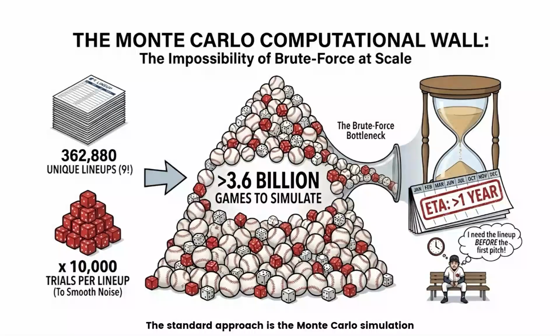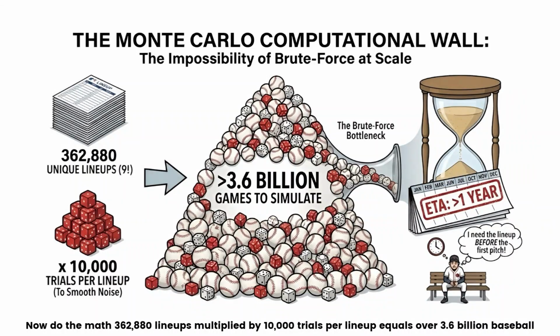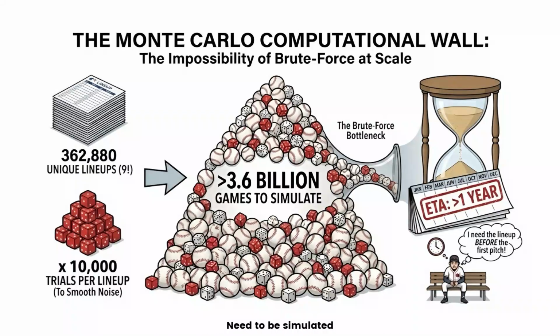The standard approach is the Monte Carlo simulation. It relies on the law of large numbers. To get a statistically significant average for just one lineup, you cannot simulate a single game. You might get a lucky fluke. You have to simulate that same lineup 10,000 times to smooth out the noise. Now do the math. 362,880 lineups multiplied by 10,000 trials per lineup equals over 3.6 billion baseball games that need to be simulated.